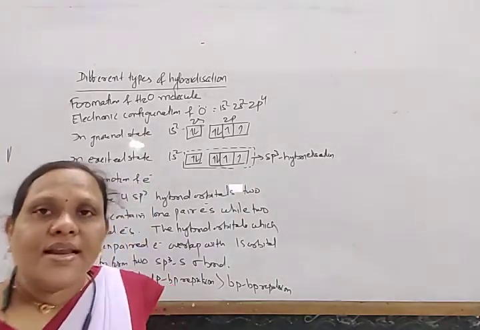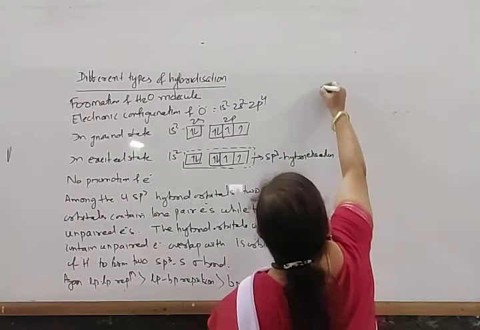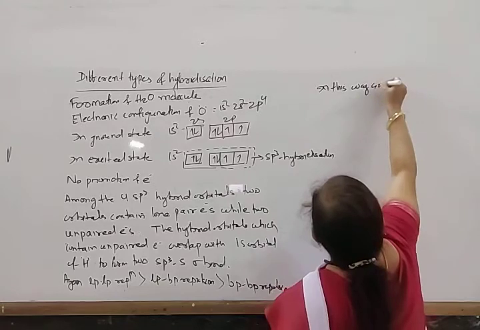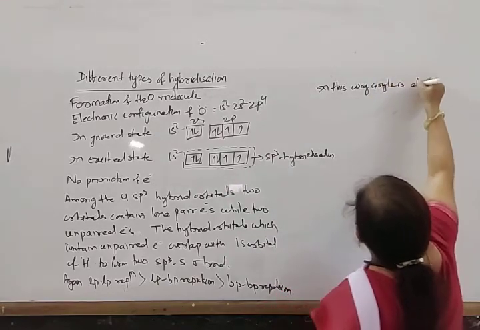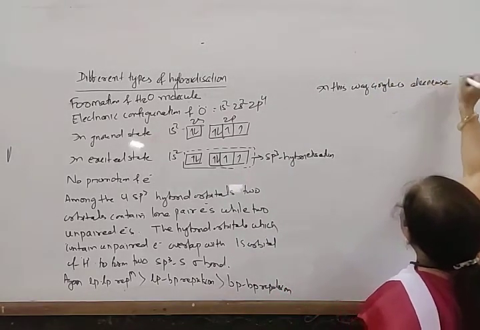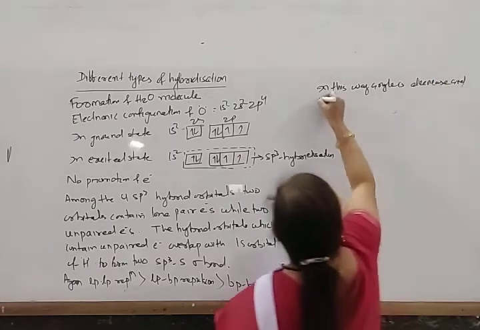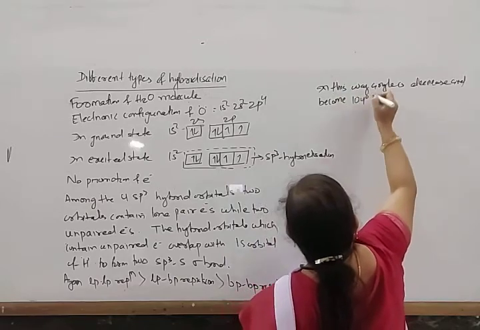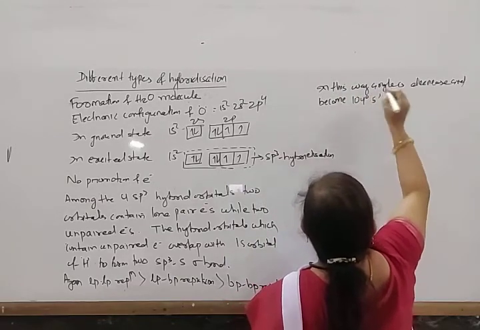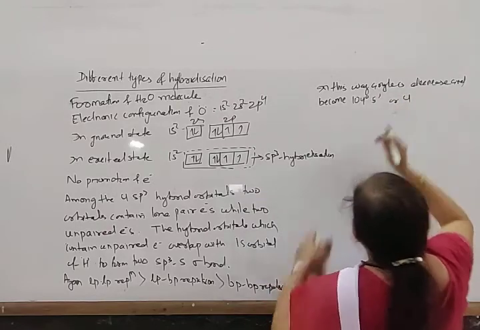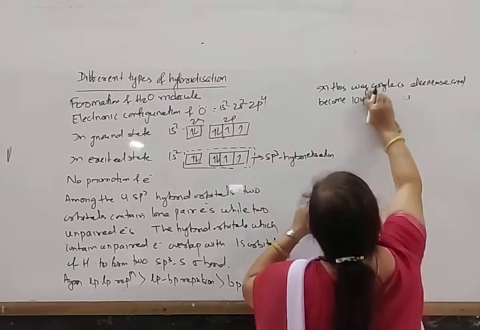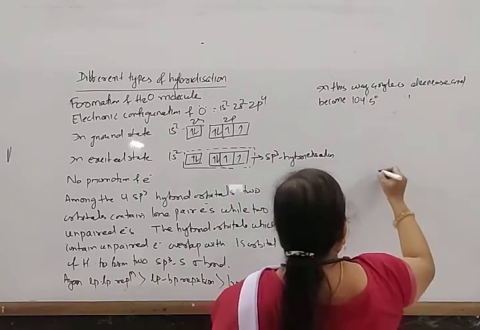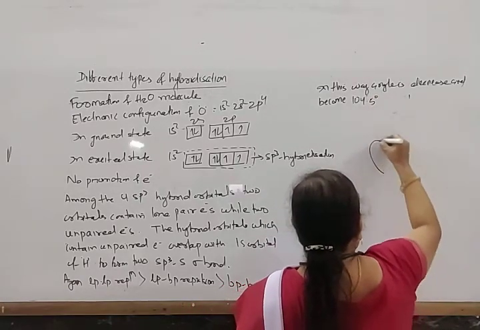In this way, the angle is decreased and becomes 104 degree 5 minute, or 104.5 degree.